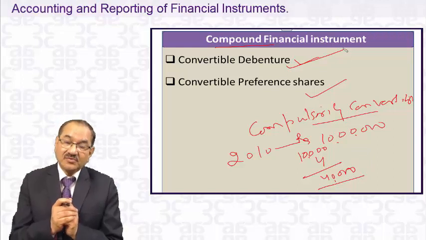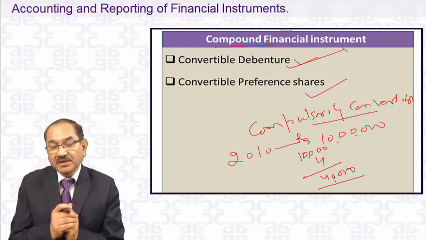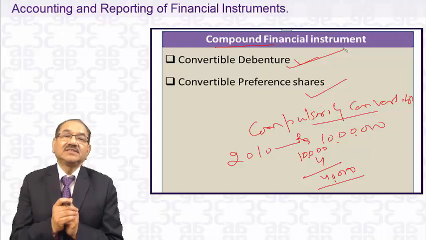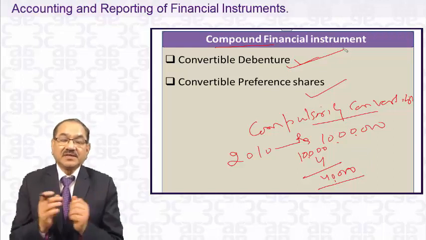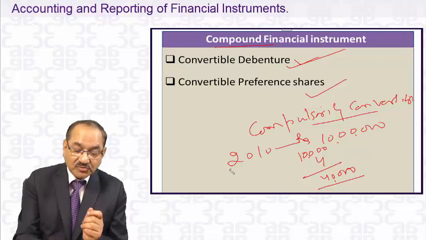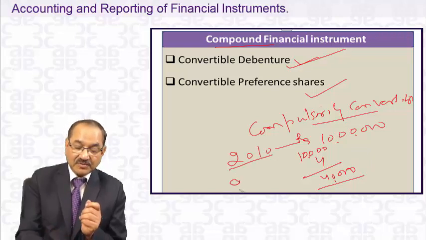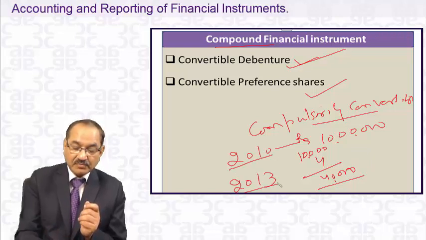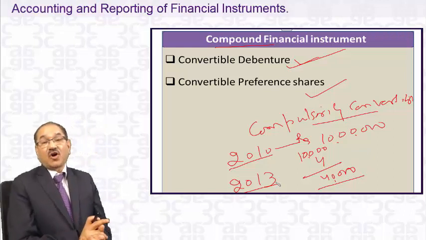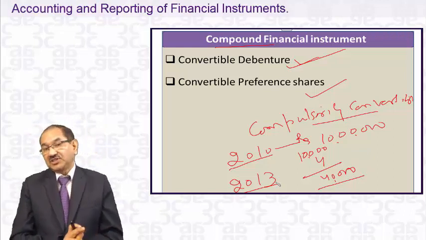Dear student, till today, as per our existing accounting standards, what is the treatment? Suppose these are debentures issued in 2010, convertible before 2013 at the option of the debenture holders.